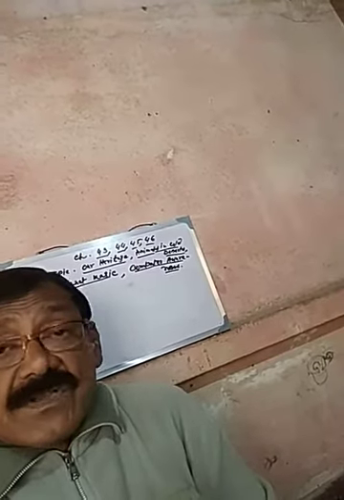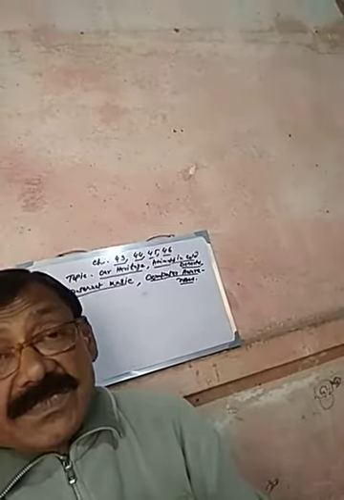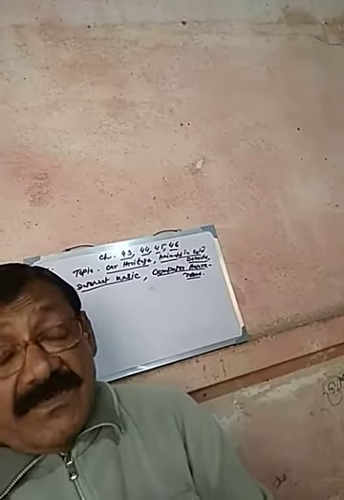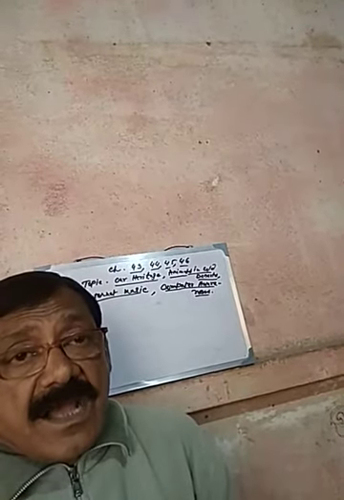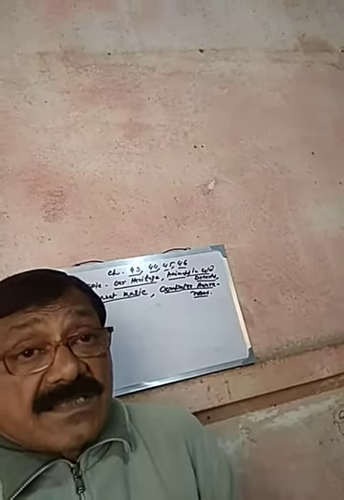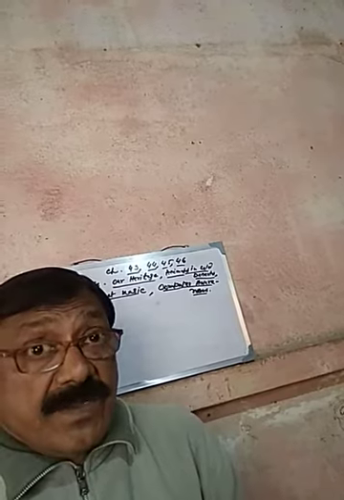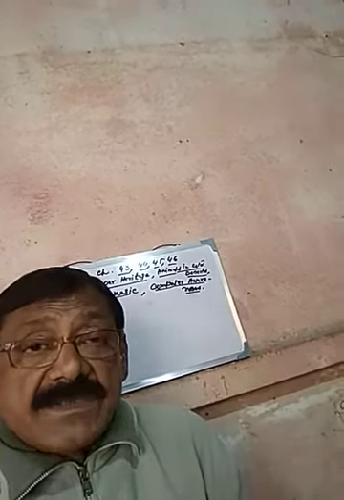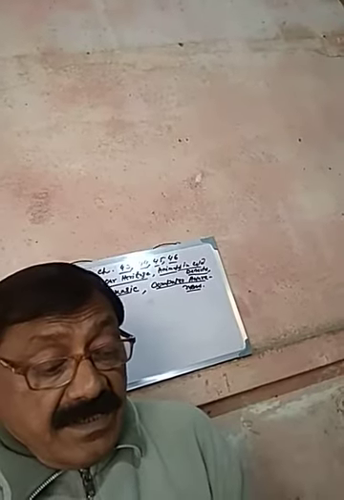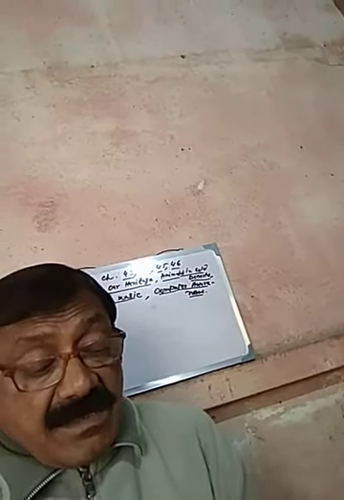Where is the Taj Mahal situated? Taj Mahal is situated at Agra, by Shah Jahan, the famous Mughal emperor. And next one, who was the builder of Jama Masjid or Jami Masjid? It is also Shah Jahan.